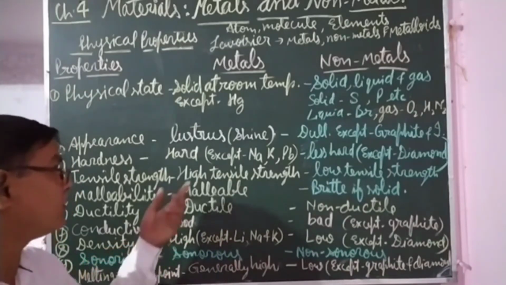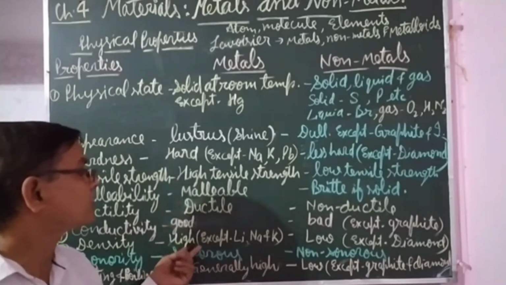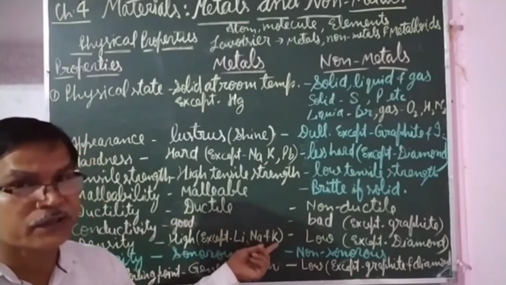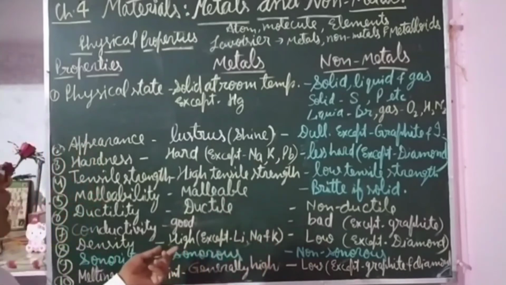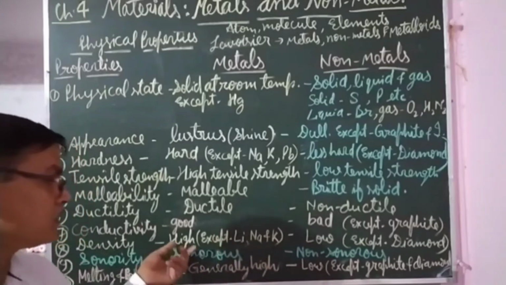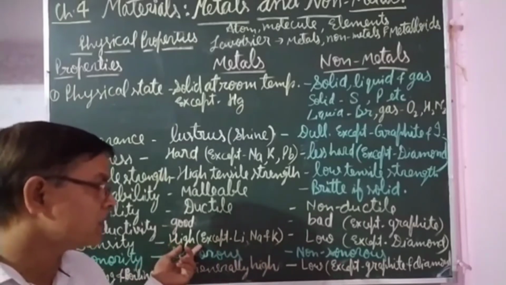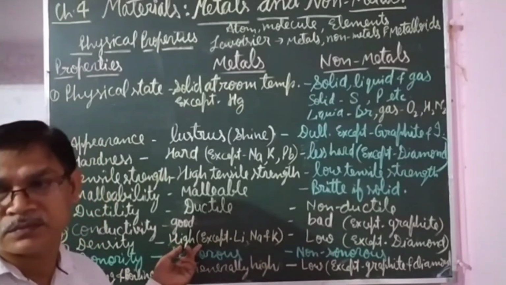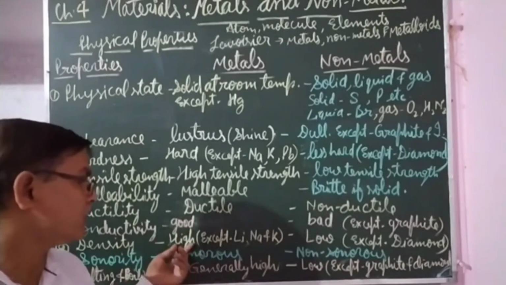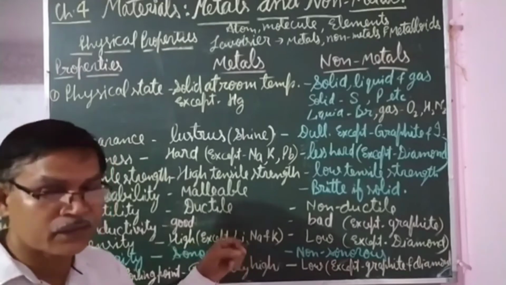So the density of metals is high, except lithium, sodium and potassium. Lithium, sodium and potassium have less density than water, and other metals like iron, copper, etc., have higher density than the water. If you put them into the water, they will sink.